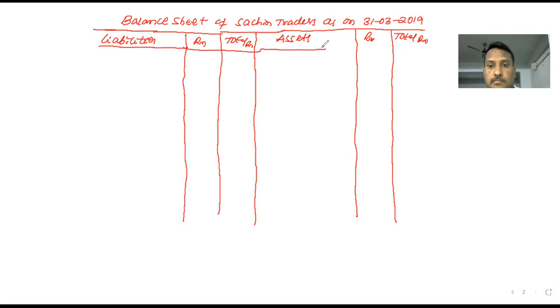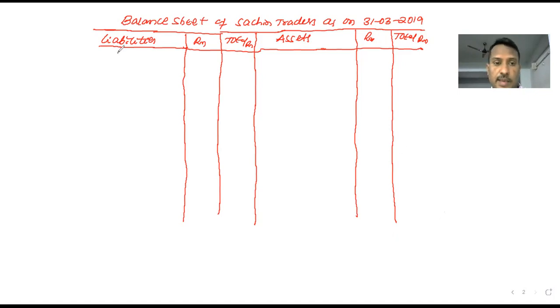So already we identified the balance sheet contents on both sides of the question. Liabilities are the credit side in the question. Assets are the debit side of the question. Let's see. The first liability in any problem, while you are doing the balance sheet, the first liability of the business is actually capital.